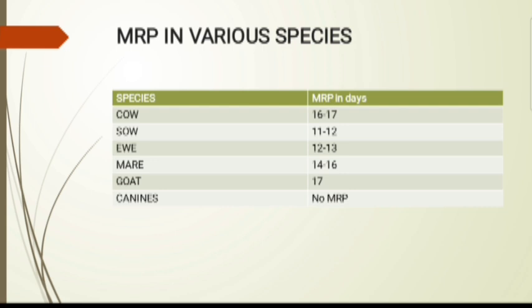MRP, maternal recognition of pregnancy, occurs at different time periods in various species, and it occurs before implantation. In the cow, it is 16 to 17 days, in the sow around 11 to 12 days, in the ewe 12 to 13 days, in the mare 14 to 16 days, and in the goat 17 days. In canines and felines there is no MRP, we will discuss later.